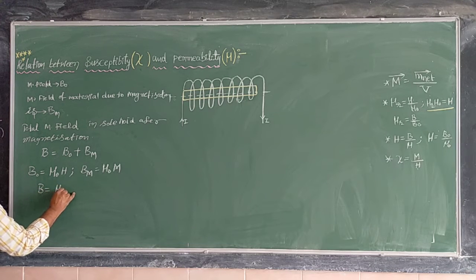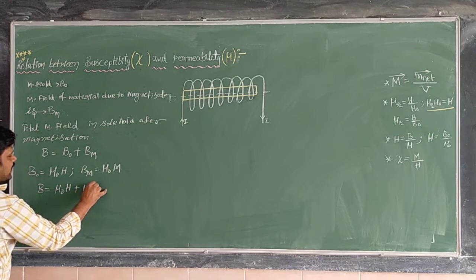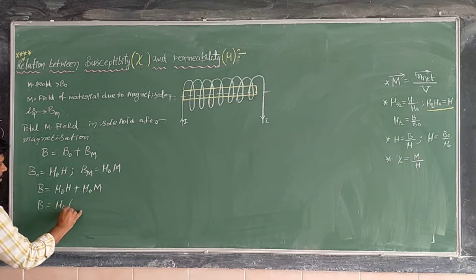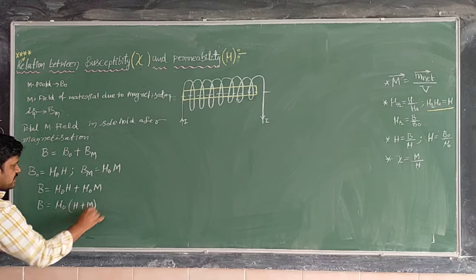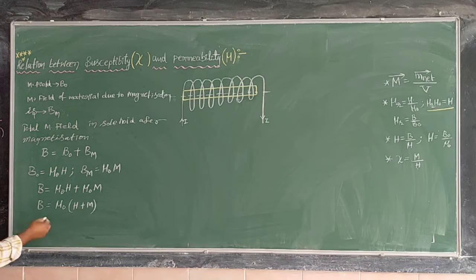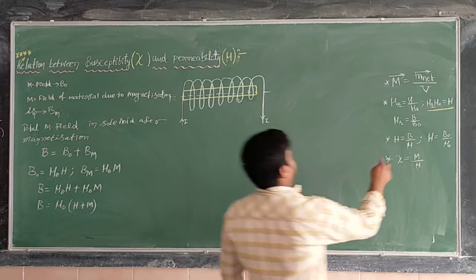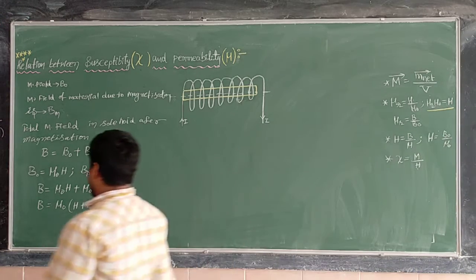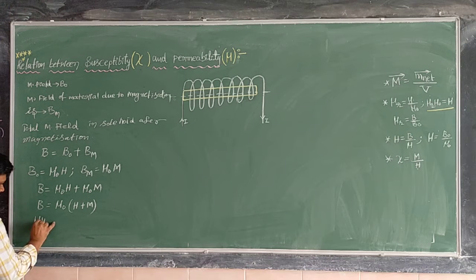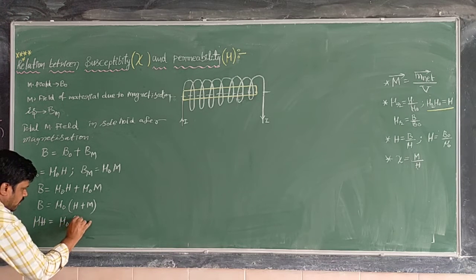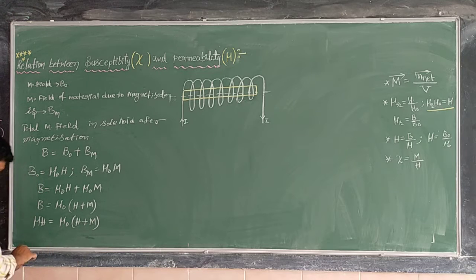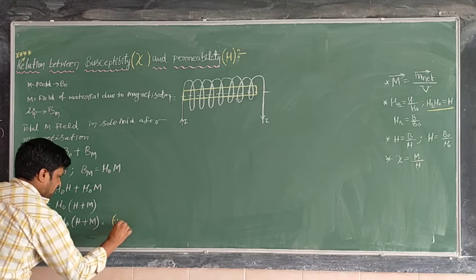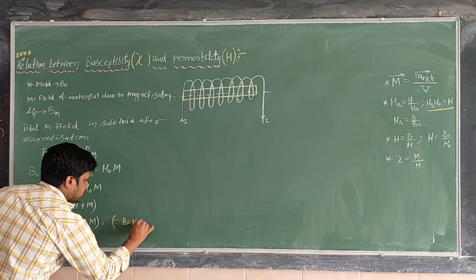B is equal to mu naught into H plus mu naught into M. If you take mu naught common, B is equal to mu naught into H plus M. Now B is equal to mu into H, so in bracket you write, B is equal to mu H.